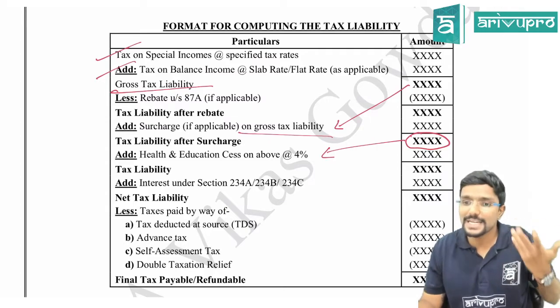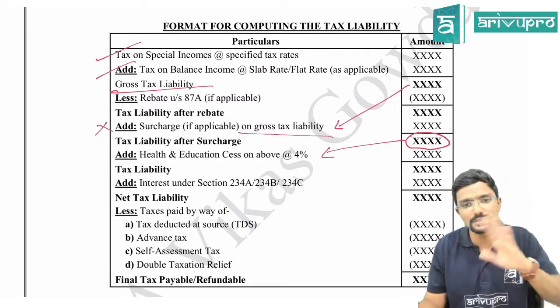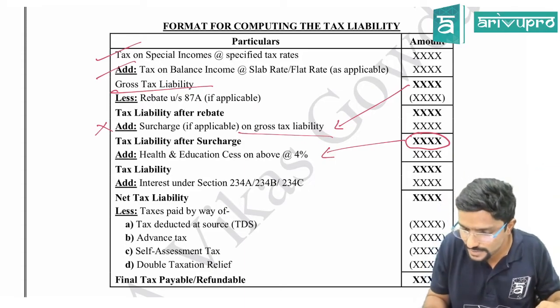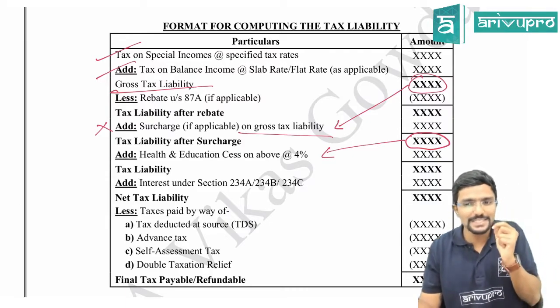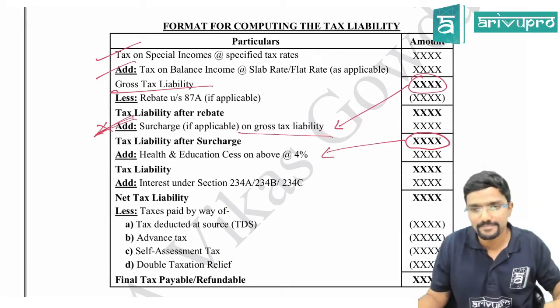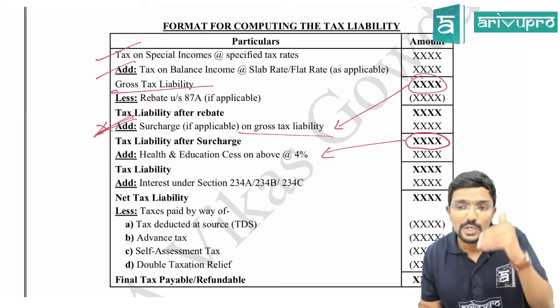Agree? If there is no surcharge, we will skip this step. So on what should I apply health and education cess? On this figure, on gross tax liability. Hope you are understanding. If surcharge is not there, then this add step will not come. Agree? In that case, health and education cess should be calculated on gross tax liability.